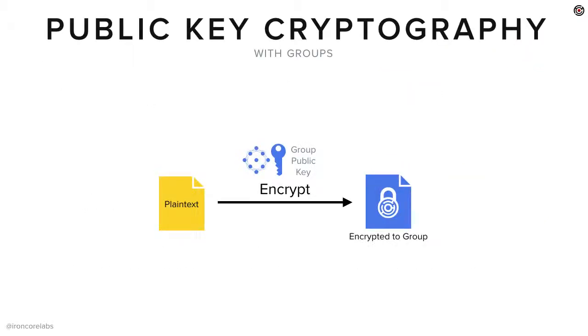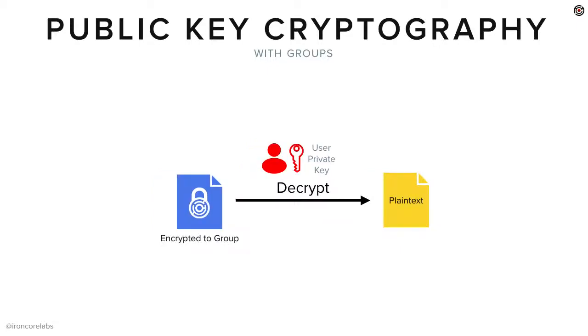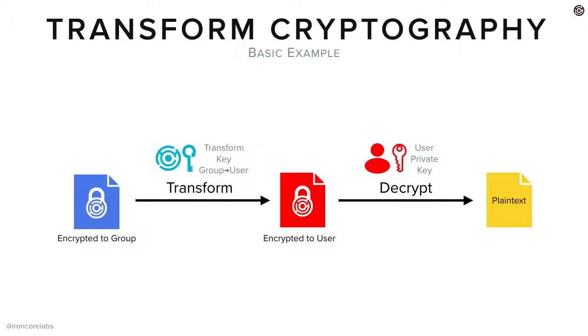So here's what it looks like. Basically, if you have plain text, we're talking about elliptic curve cryptography. So these are standard elliptic curve key pairs. You take the plain text, you encrypt it to the group's public key, and that's it. You have some encrypted data encrypted to a group. And then in theory, the way this works is that a member of the group can use their private key to decrypt that data. But there's actually one step missing here, and that is that transform step that's done by